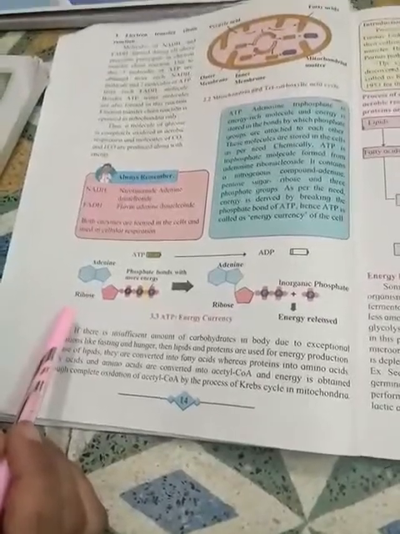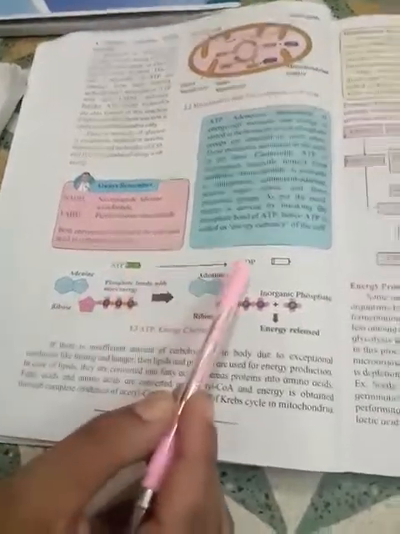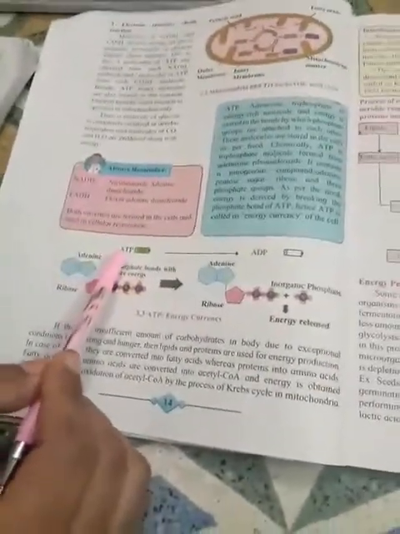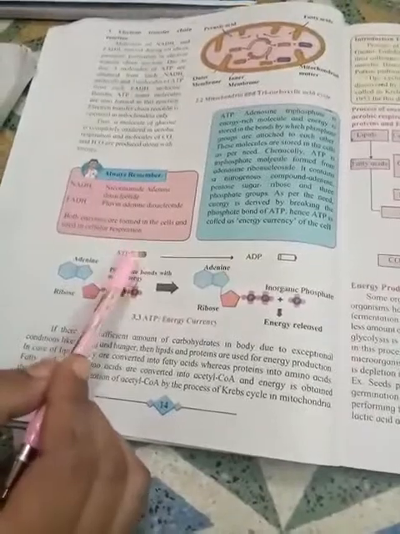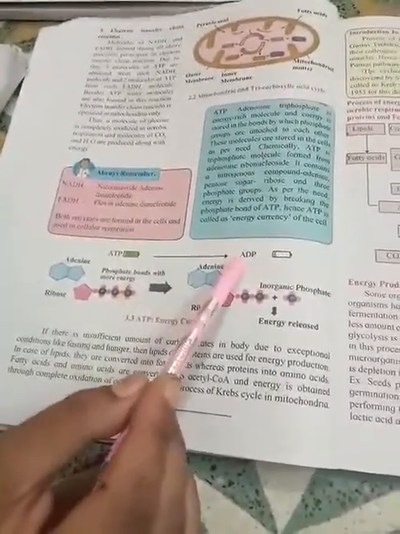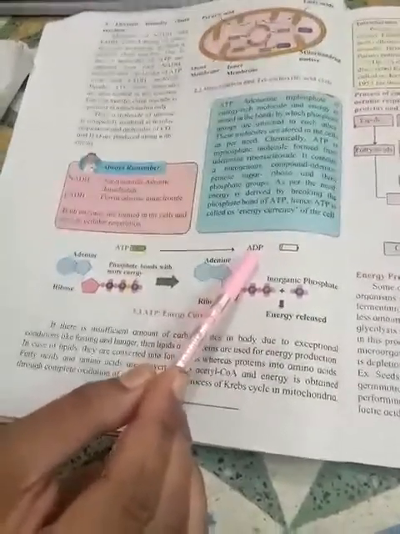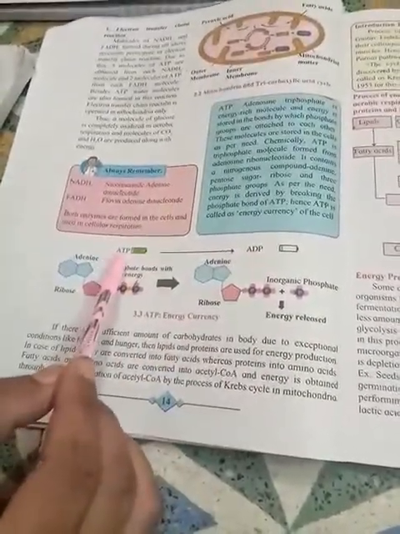Today I am going to show how ATP gets converted into ADP. What does this mean? ATP means the fully energy molecule. Okay, if this molecule is utilized by the cell, one phosphate ion is released and it gets converted into ADP, that is adenosine diphosphate, means with 2 phosphates. This is tri, means 3 phosphates.